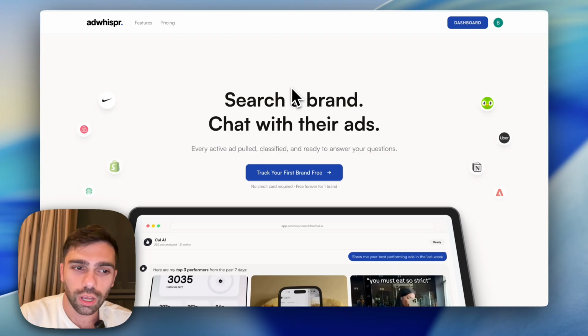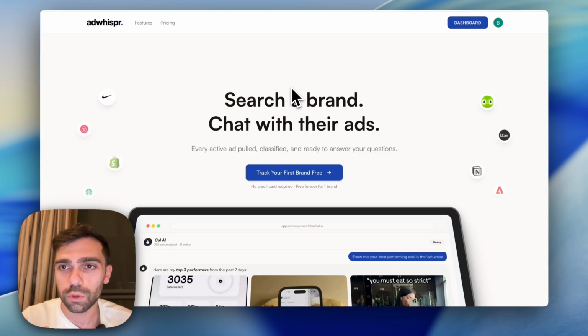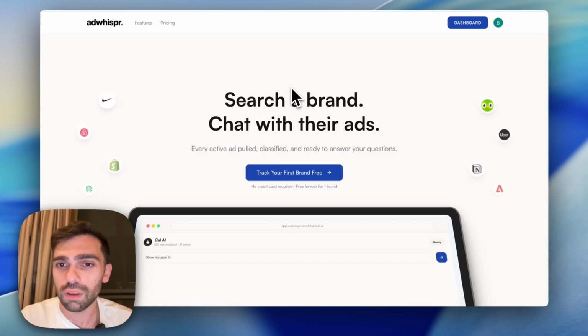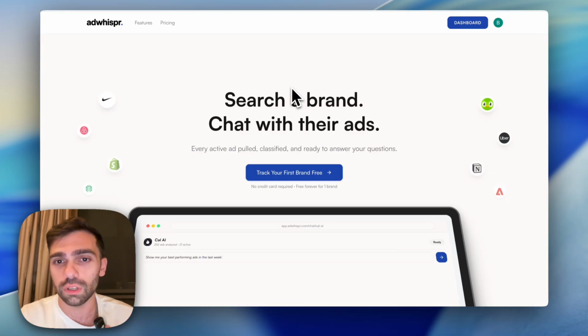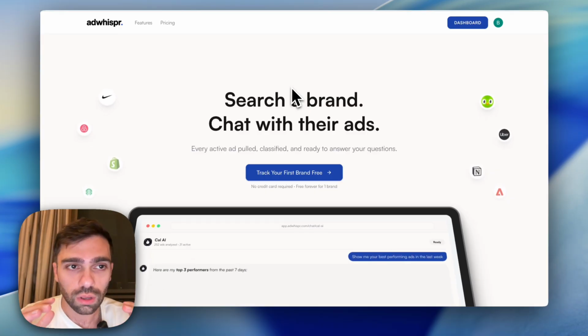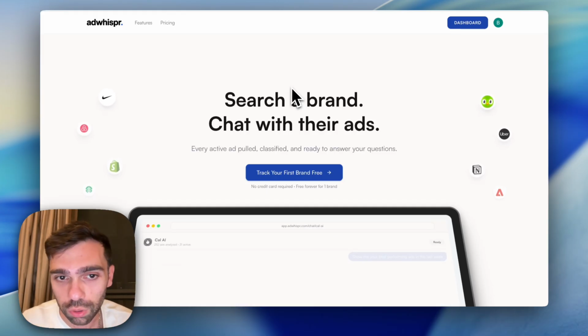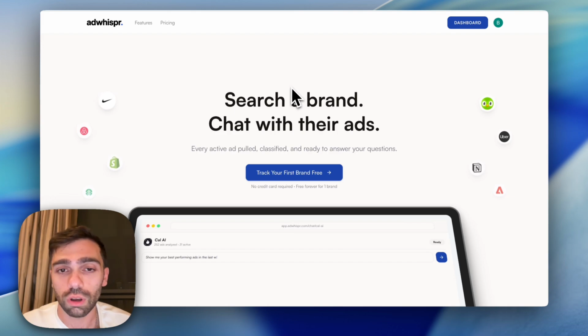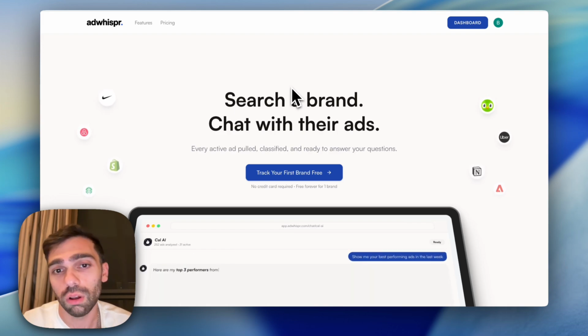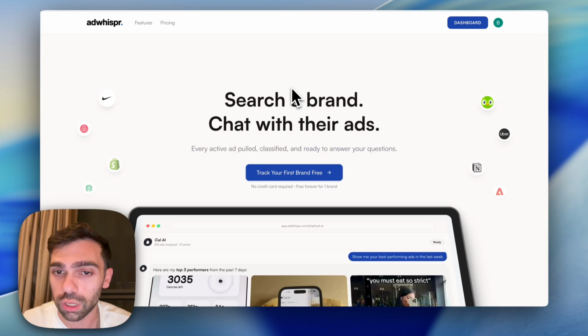Okay, we're on the computer now. As you guys can see, this is AdWhisper, so some context. I built this in 7 days. I'm not a technical person. I used Claude Code to build this. It's a platform where you can spy on your competitors' advertisements on any platform, and you can talk to it in a chat interface and steal all of their marketing campaigns, see what's working, what's not working.